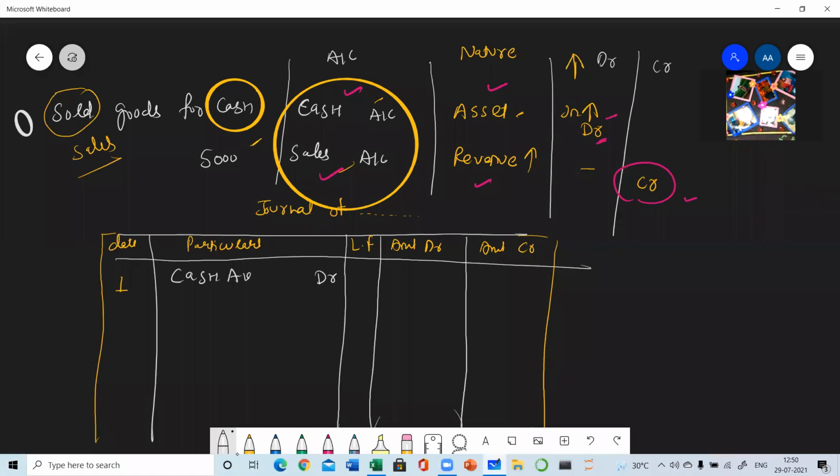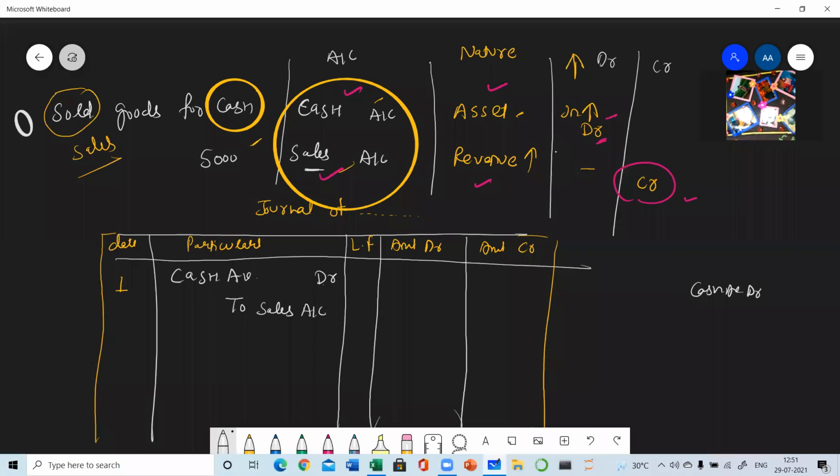So in this manner, only in this manner, you are supposed to write. You cannot change the manner. You cannot write like this: cash account debit. There must be a space between the name of the account and the word debit. Here, cash account debit. So out of these two accounts, which account do you need to write first? The account which is debited. Then for writing the credit account, you need to write a little bit slanting, to sales account. The account which is credited will be written after writing the preposition 'to', to sales account. And we are not going to write 'credit' here.